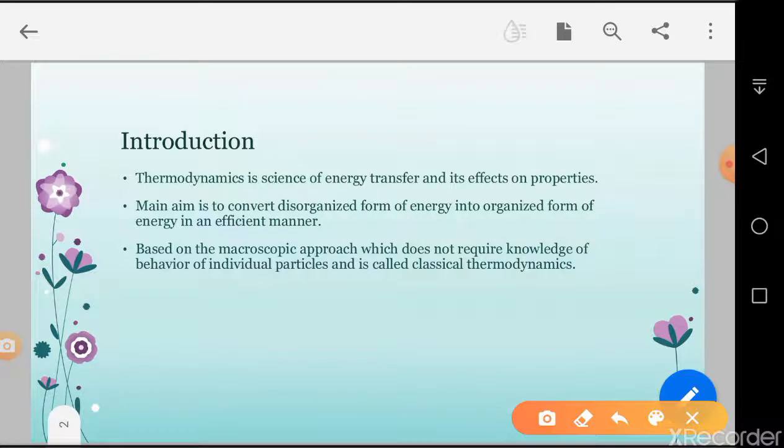Okay. So that means heat energy is converted into work. This device is a heat engine, which converts it in an efficient manner, and this statement follows the Kelvin-Planck statement. Okay, next point, the microscopic approach does not require knowledge of the behavior of individual particles.